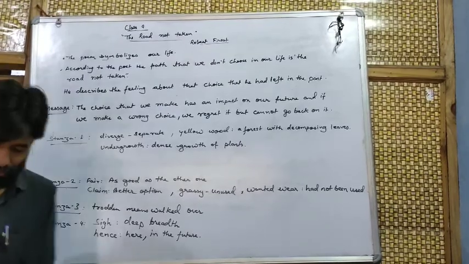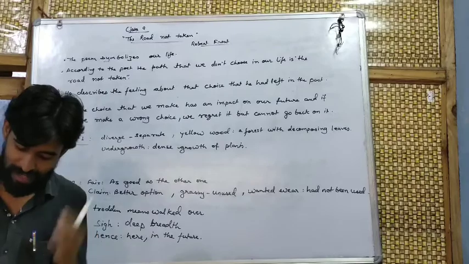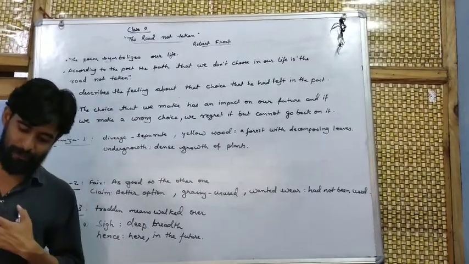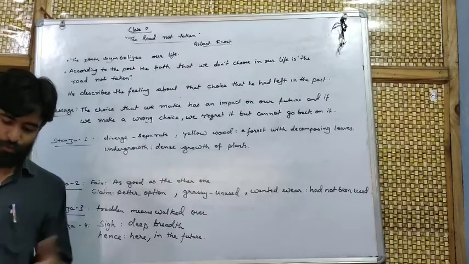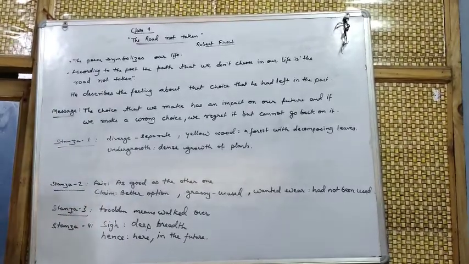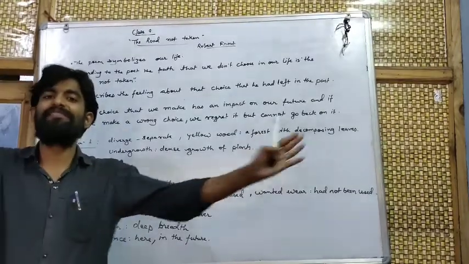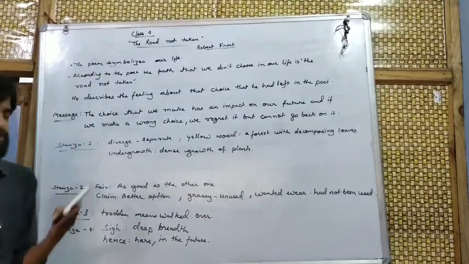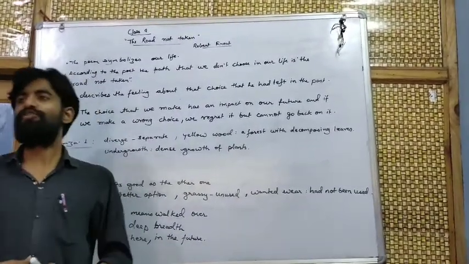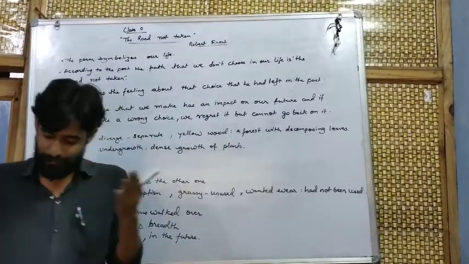Stanza 1 in the poem talks about two roads diverged in a yellow wood, and sorry I could not travel both. And being one traveler, long I stood and looked down one as far as I could to where it bent in the undergrowth. Means two roads diverge, separate, in the yellow woods, means in the forest. And sorry, the poet is feeling sorry that he cannot travel both the roads at the same time.